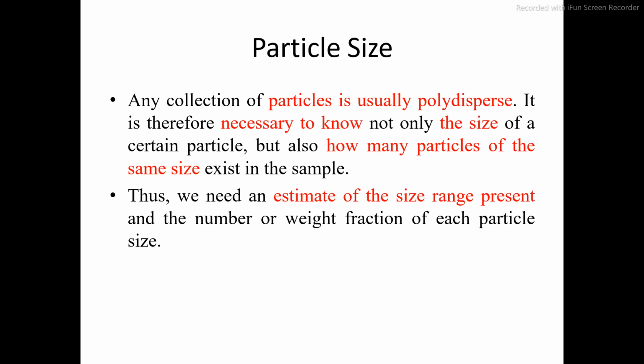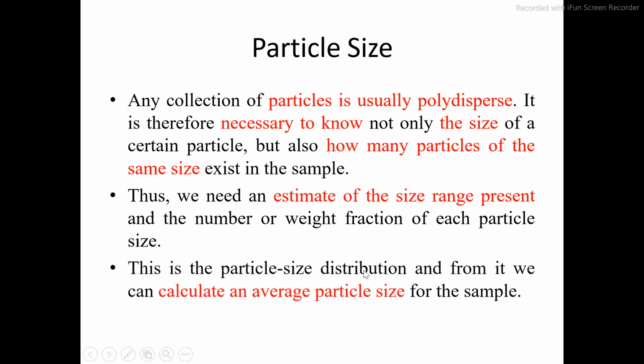That's why it is necessary to know the size of the particles and how many particles of the same size exist in the sample, and thus we need an estimate of the size range present. Suppose after observation under a microscope, we observe that the smallest particle is 100 micron and the largest particle is 700 micron. What will be the size range? 100 to 700. So we can say that this powder has a size range of about 100 to 700 microns. In this way we have to find the size of individual particles and also the size range.